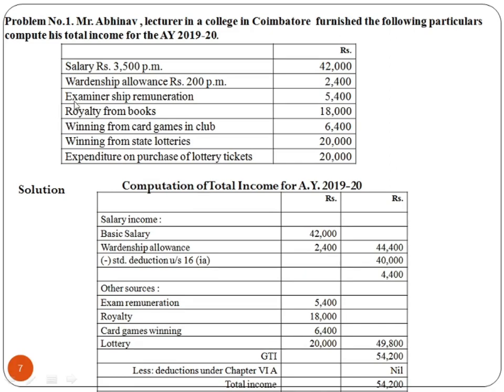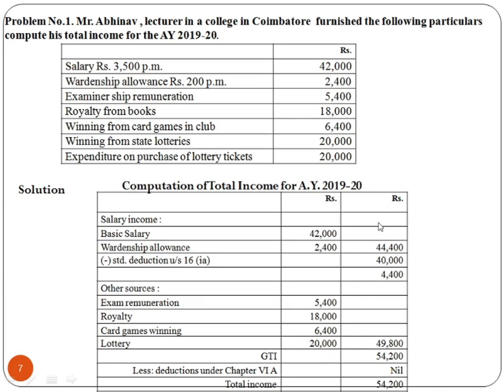Apart from this, Mr. Abhinav has other income from other sources. Examination remuneration is 5,400, royalty 18,000, card games winning 6,400 and lottery 20,000. All these are incomes from other sources. It comes to 49,800.